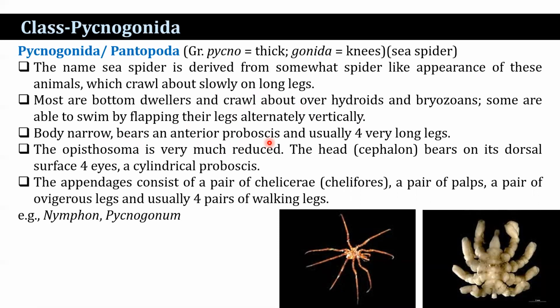The head bears on its dorsal surface 4 eyes and a cylindrical proboscis. The appendages consist of a pair of chelicerae, also known as chelifores, a pair of palps, a pair of ovigerous legs, and usually 4 pairs of walking legs. So, Nymphon and Pycnogonum.